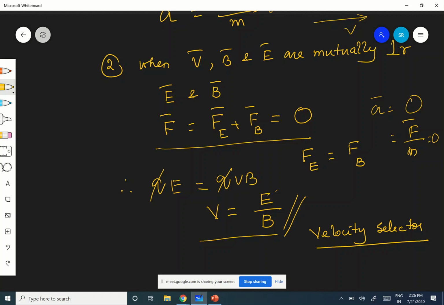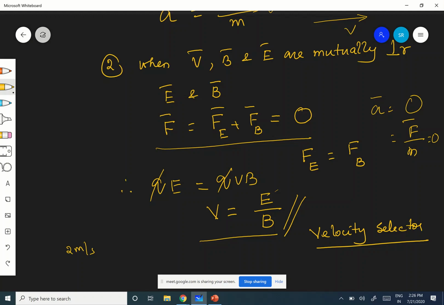It just goes straight, without any influence. But other particles will be deflected either this side or that side, because they have some net force, therefore they will be deviated. But only the particle, if I want a charged particle with 2 meters per second only, I want.